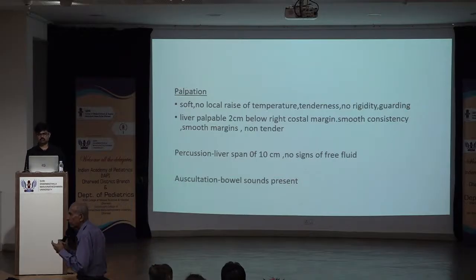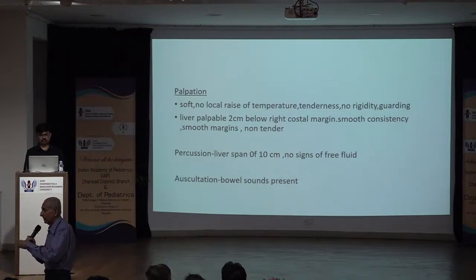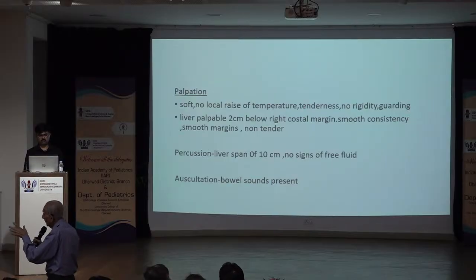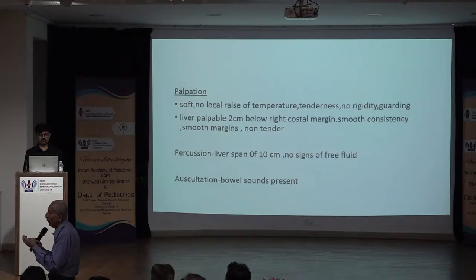Soft liver. On one hand, we are talking about a chronic liver disease, and the liver is not much enlarged. 10 is borderline normal. So one would wonder whether the liver is really enlarged or not. And certainly a soft liver is almost always non-pathological.